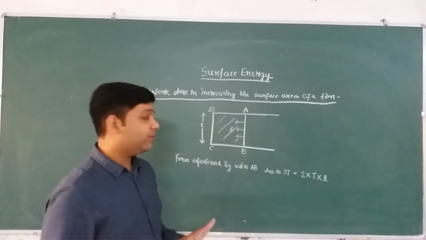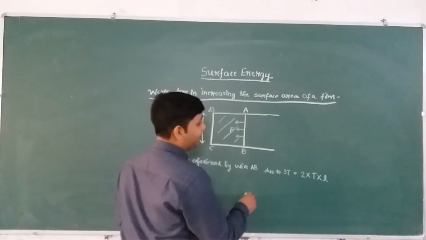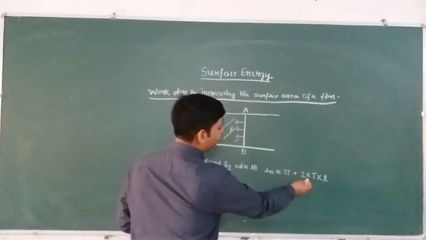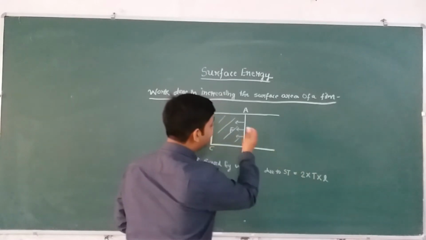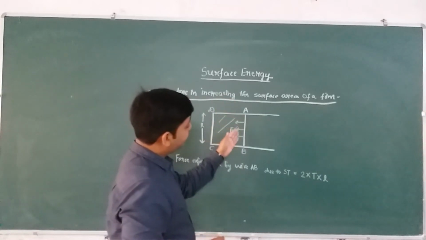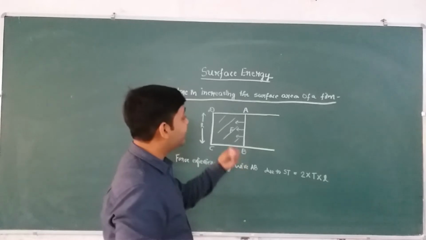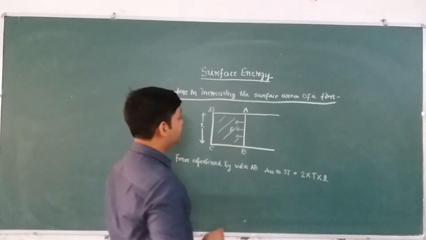Right? Now what we do is we apply an equal amount of force, equal to 2TL, in the forward direction, and we move this wire AB forward very slowly, ensuring that its kinetic energy is always 0.